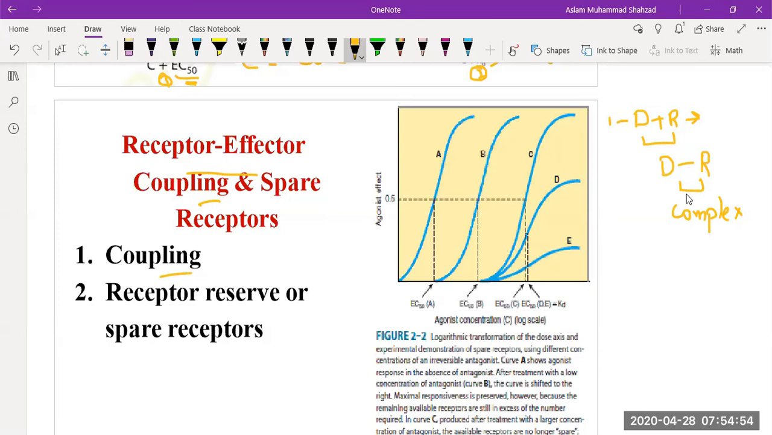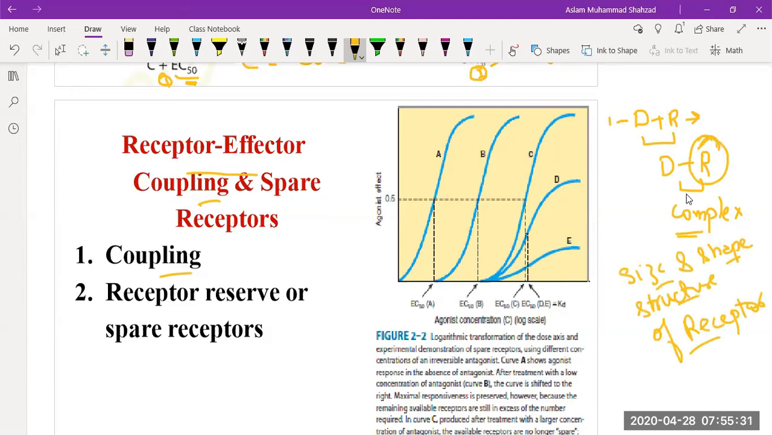But in general you have to understand that a drug receptor complex is actually what will be produced. Why? Because there will be some conformational changes, or a change in the size and shape of the structure of the receptors. So the change in the receptors allows the drug molecule to form the complex, and then the drug molecule can go inside, and that process is known as coupling.